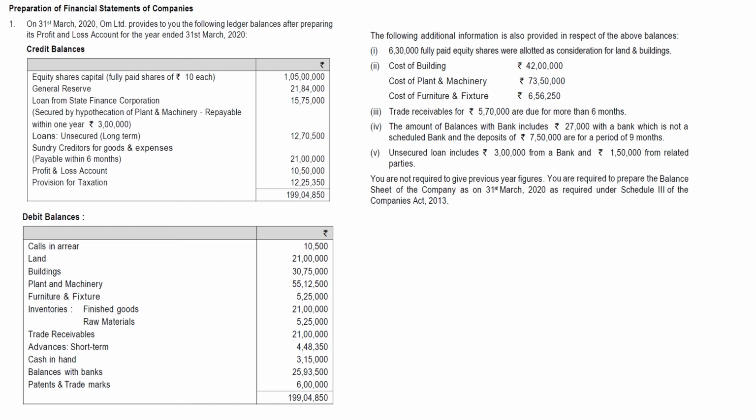Now coming to additional information, the following additional information is also provided in respect of the above balances. Now 6,30,000 fully paid equity shares were allotted as consideration for land and buildings. So what they are saying is that out of the total allotment of paid up capital, 6,30,000 fully paid equity shares were allotted as consideration for land.